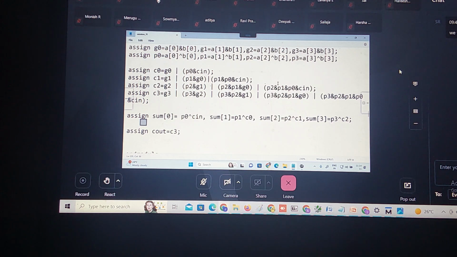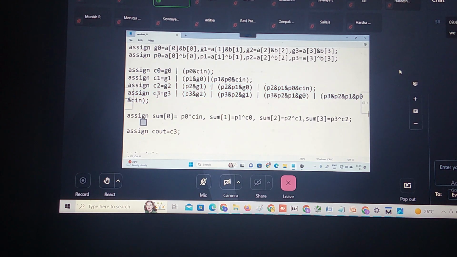Extra hardware compared to the parallel adder means extra hardware is required for computing C0, C1, C2, C3. Again, this also leads to some delay, but that delay will be less than what you are originally using as a parallel adder. Each full adder will take some delay, less than that.